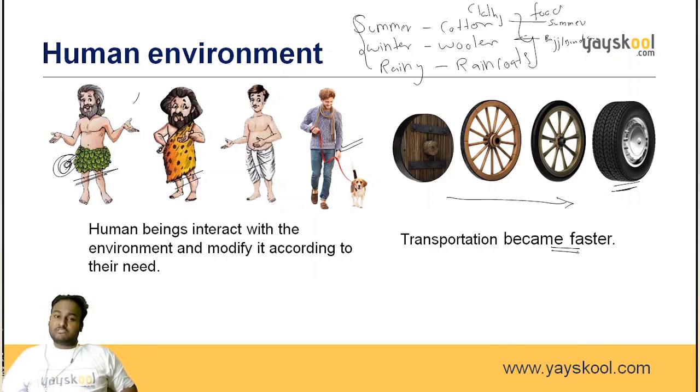Transportation has become faster from that place to this place. In those days, what was the transportation? Bullock carts. Now we have trains, steamers, buses, even aeroplanes and helicopters. Now we are also using superjet planes, and we are also traveling under the sea, right? So these are the advancements to make transportation faster and cheaper.